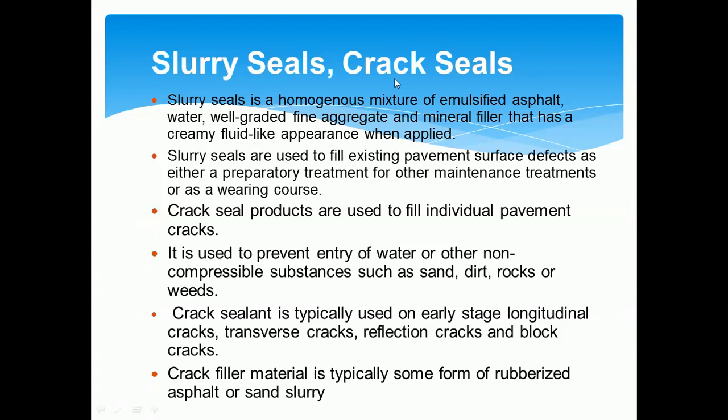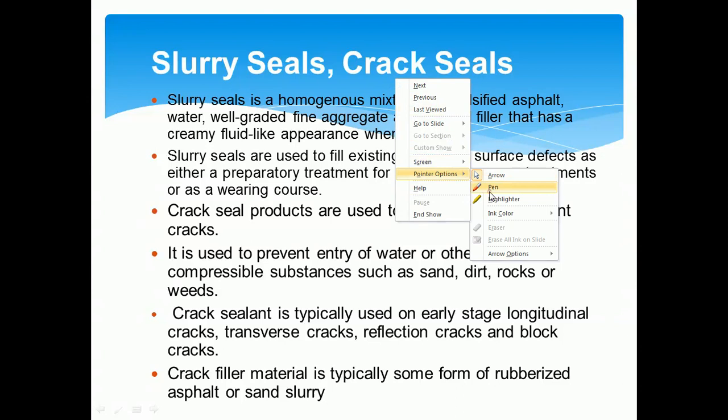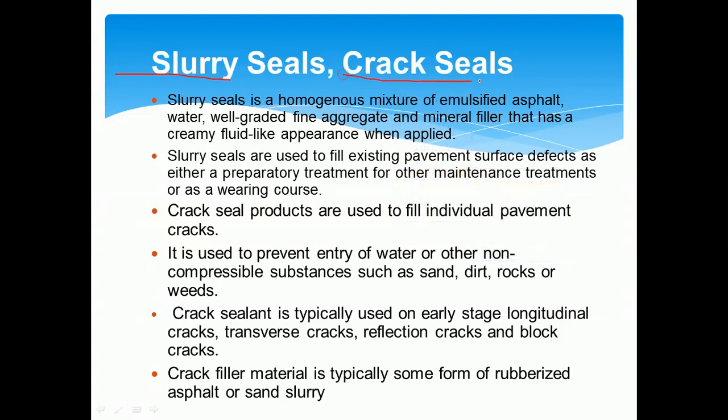The treatment methods we use are slurry seals and crack seals. These are homogeneous mixtures of bitumen emulsion, that is, bitumen with low viscosity, mixed with well graded fine aggregate and mineral fillers, applied on the cracks formed on the road surface.